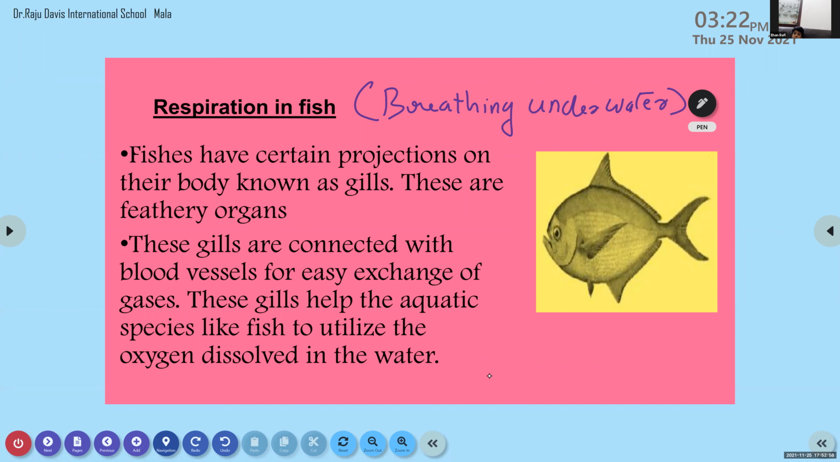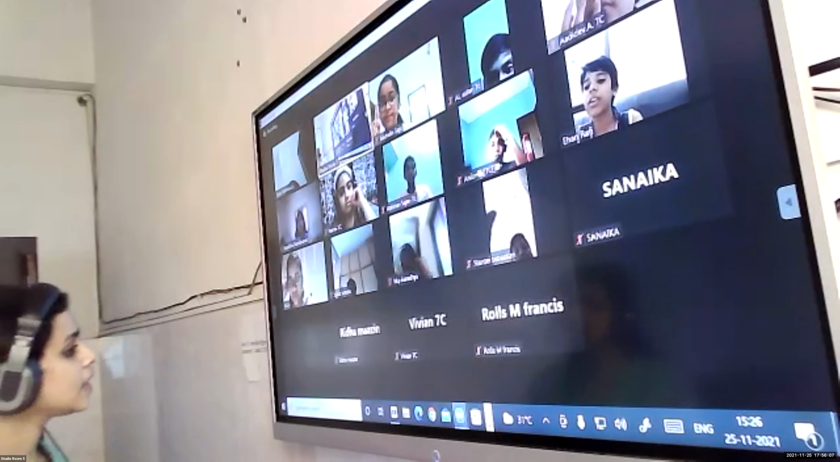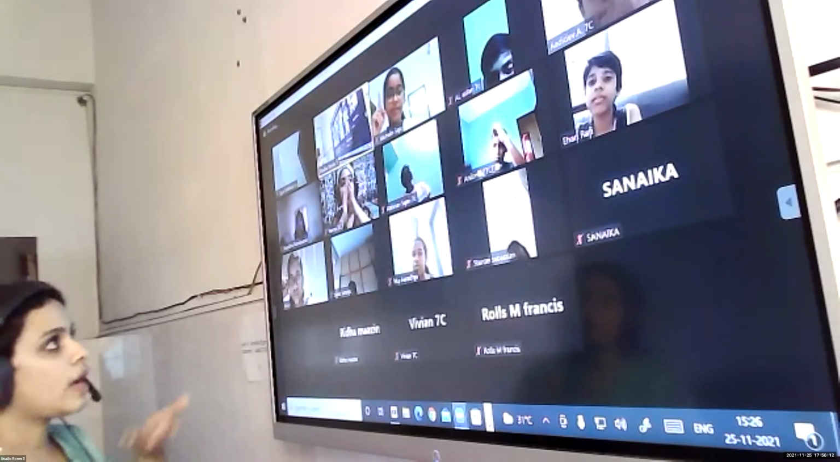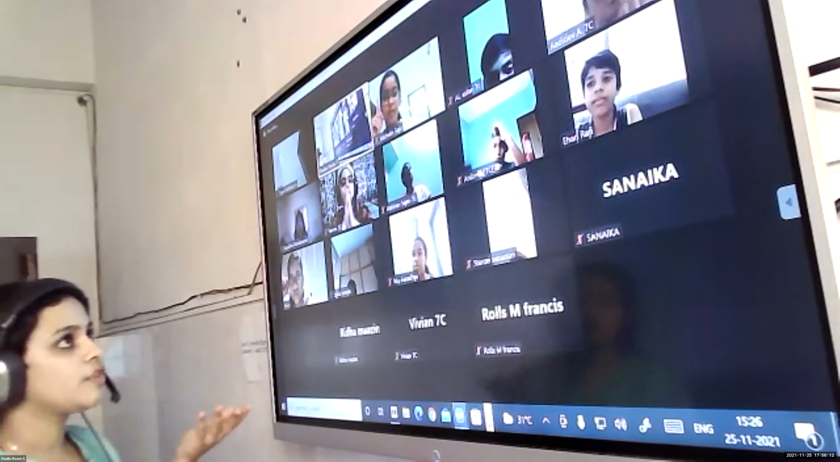Zian, what happens to the chest or ribs and the diaphragm? During inhalation, ribs move upwards and outwards, and the diaphragm moves downwards. This movement increases the space inside the chest cavity. As a result, air rushes into the lungs. So during inhalation, our ribs move up and outwards, that is, they expand. At the same time, the diaphragm moves down. Then what happens? It increases the space in the chest cavity.